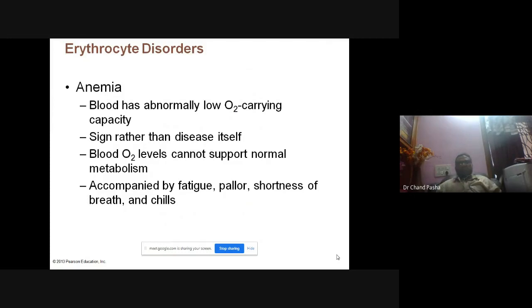Blood levels cannot support normal metabolism, and it is accompanied by fatigue. Generally, whenever there is hypoxia, you will get fatigue, pallor, shortness of breath, and chills also sometimes. Generally, we face this hypoxia situation whenever we go to a hilly region.